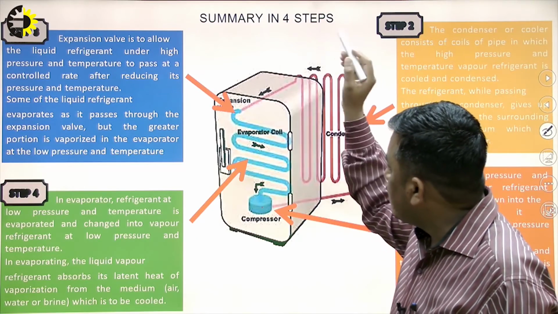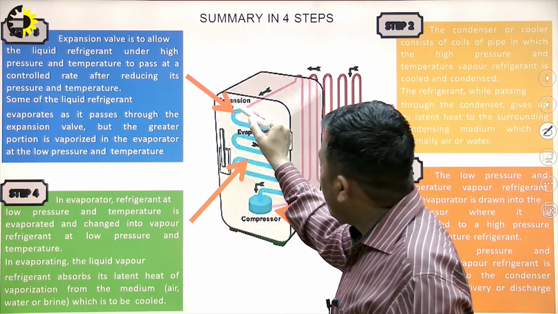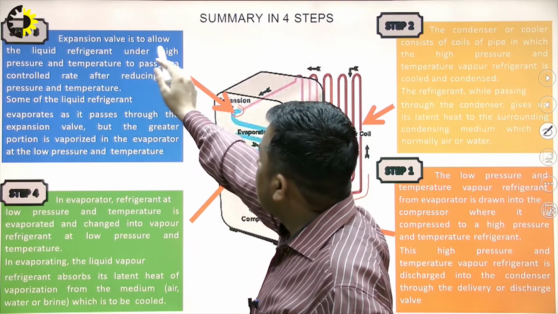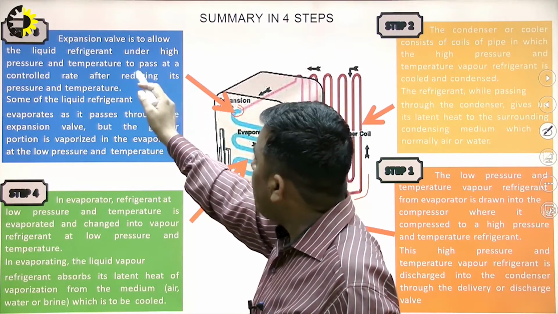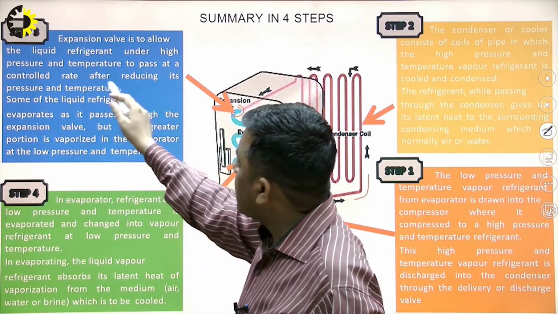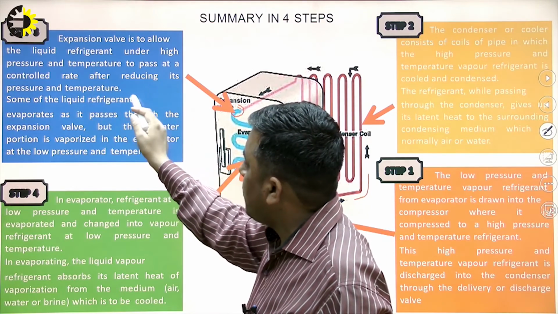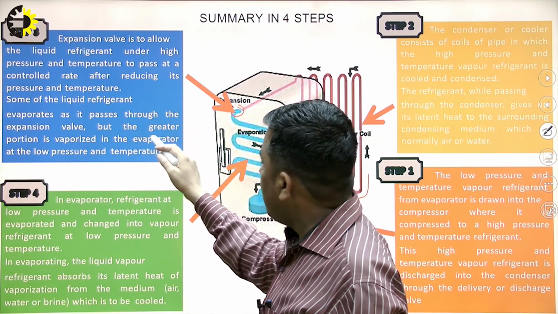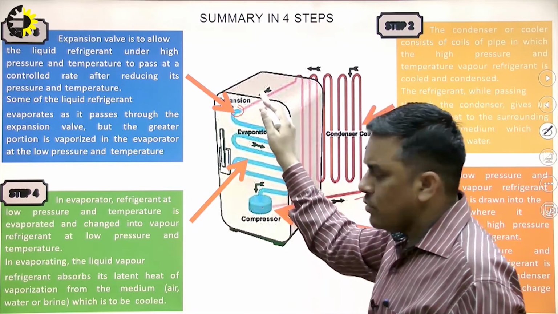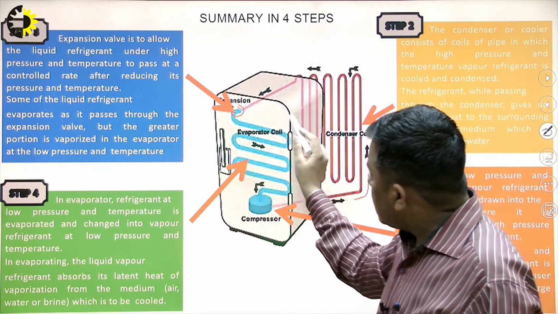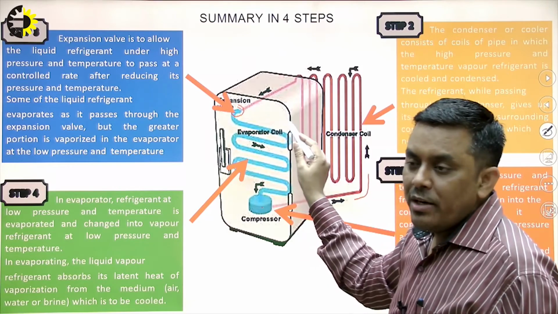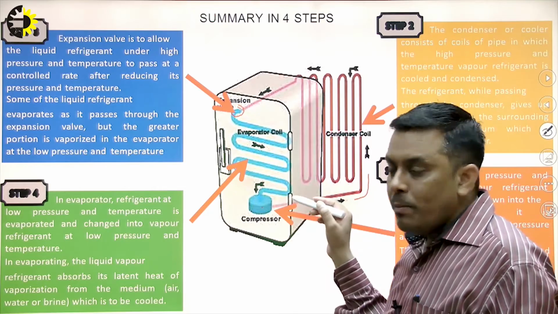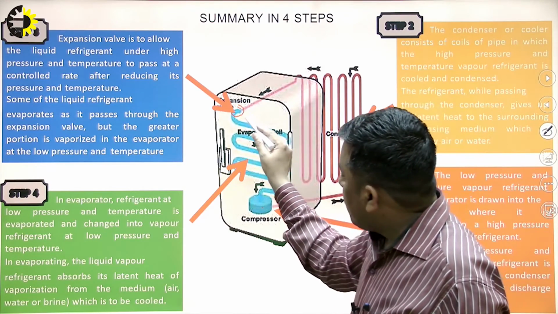And this liquid then reaches the expansion valve, the capillary tube. And what is the expansion valve? The expansion valve allows the liquid refrigerant, which is at high pressure and temperature, to pass at a controlled rate after reducing its pressure and temperature. Some of the liquid refrigerant evaporates here as it passes through the expansion valve, but the greater portion is vaporized later. So this is already discussed. Then this low pressure liquid refrigerant, which is at low temperature also, evaporates easily because the temperature is low and the pressure is low. It reaches the evaporator coil.